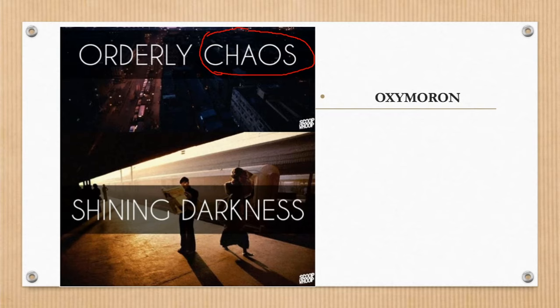The next example is shining darkness. If something is dark, how we can call it as shining? How we can call that it is something which is bright? So it is an example of oxymoron, and these words are used side by side, one after another. So that's why we call it as oxymoron.